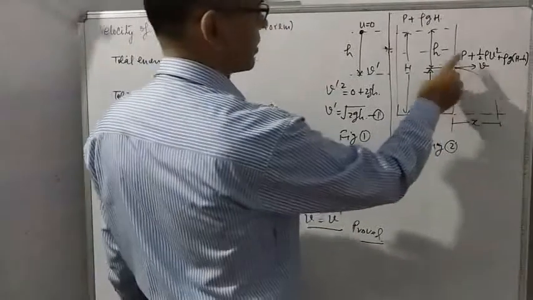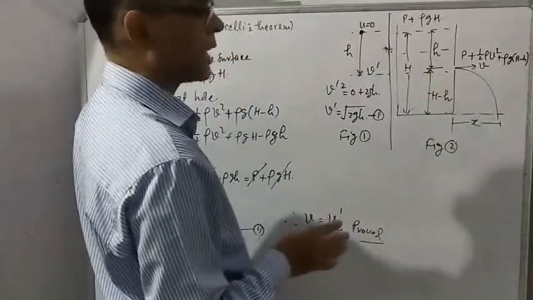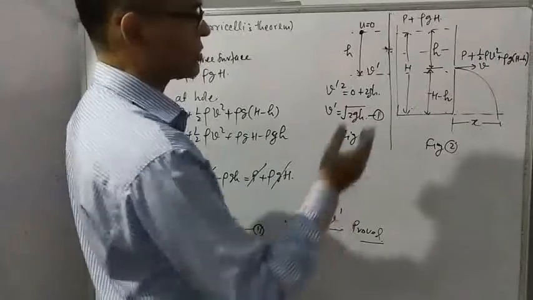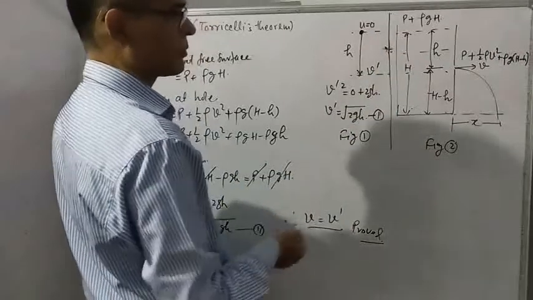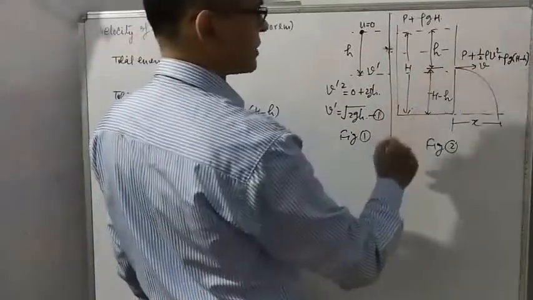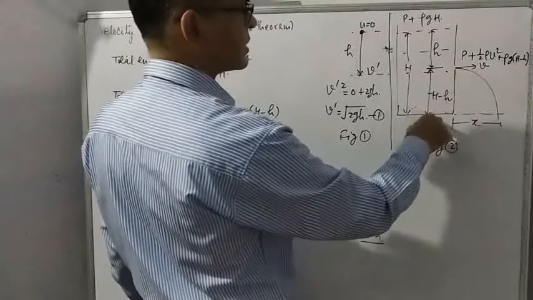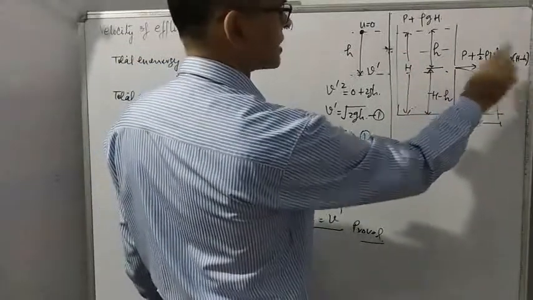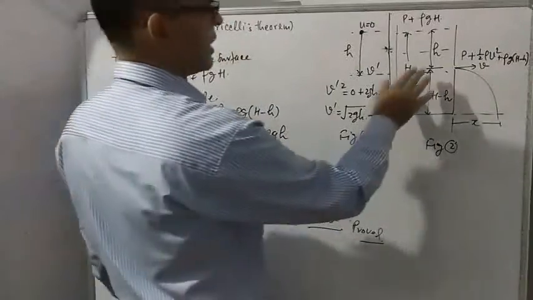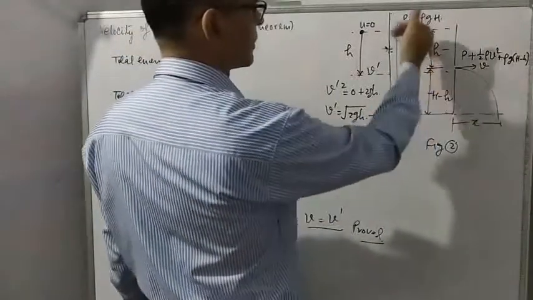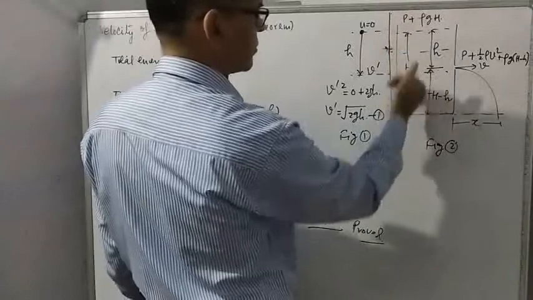Pressure energy will be equal to atmospheric pressure because the hole is exposed to atmosphere. Kinetic energy is half rho v square and height is H minus h, so potential energy is rho g (H minus h).